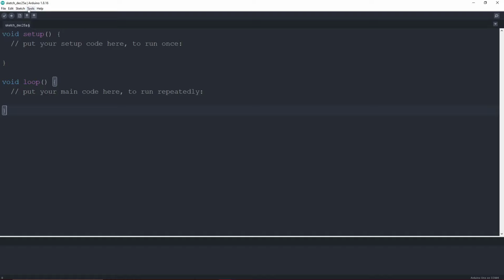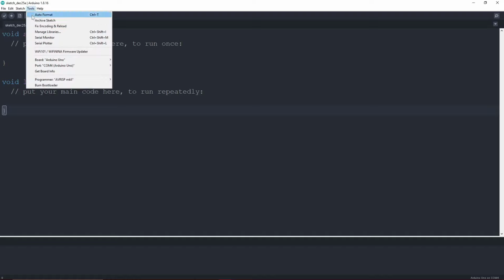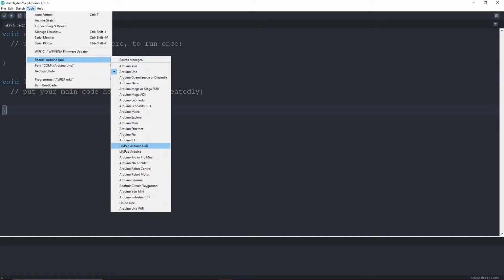So whenever you connect an Arduino board with your computer, you just need to go through this process of connecting it with the COM port and selecting the board name. So if you are using any other board, you can just select the name from this list.